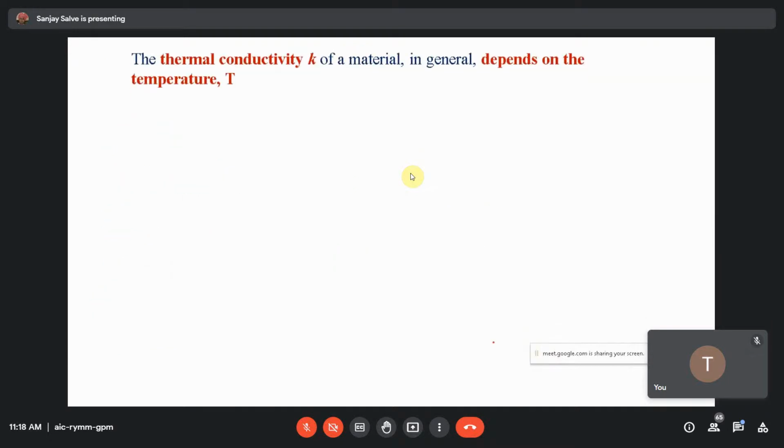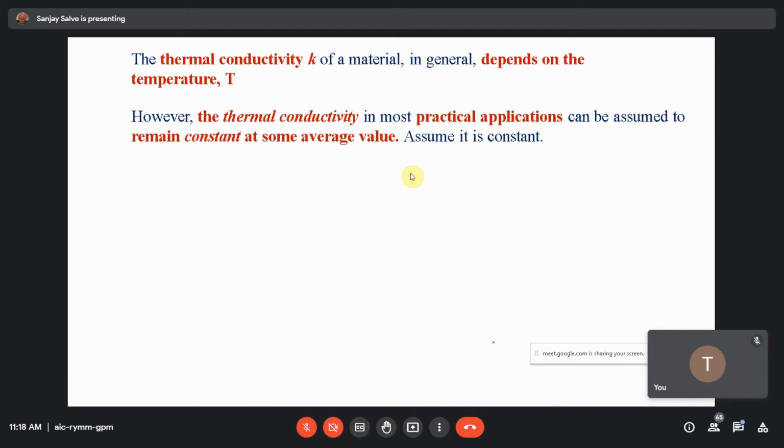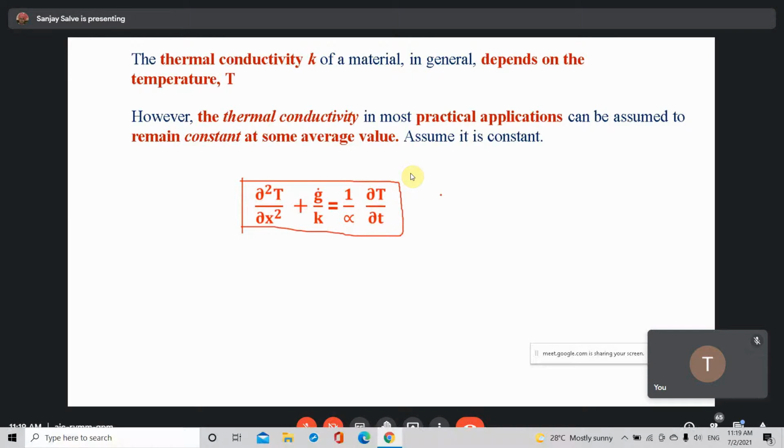Now you have to check that the thermal conductivity K of a material generally depends on temperature, and we had seen that too. However, thermal conductivity in most practical applications can be assumed to remain constant at some average value. So if you consider it constant, then you can divide the equation throughout by K. So you will have the final equation: del square T upon del x square plus G dot by K is equal to 1 by alpha del T by del small time t.